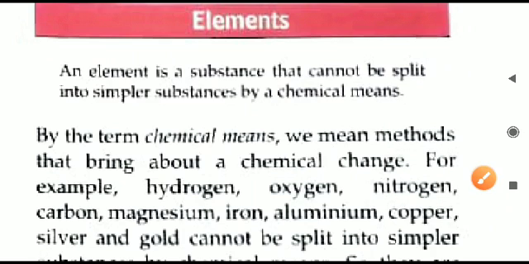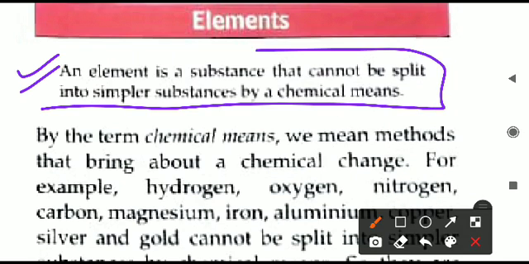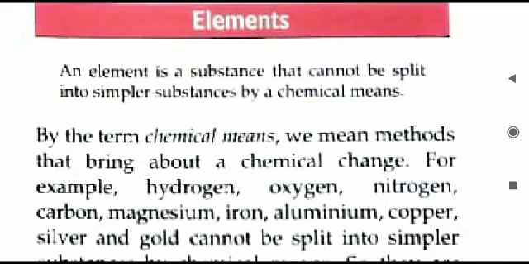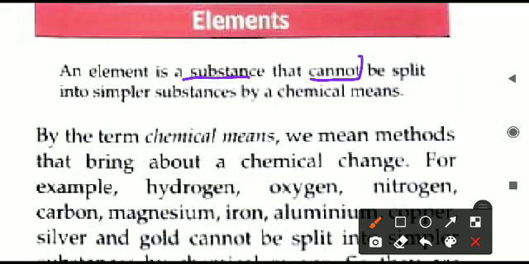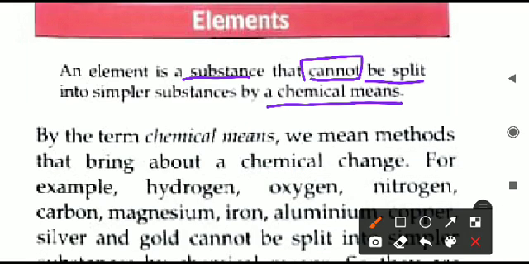So what is an element? The exact definition, this one you have to mark in your book. I'm putting it in a box. You have to mark or underline this, and you have to learn this. So what is an element? It is any substance that cannot be split into simpler substances by chemical means. Some words or certain terms are there, we will focus on that. Any substance, this element can be any substance which cannot be split, which means we cannot break that thing, we cannot make smaller particles out of that.